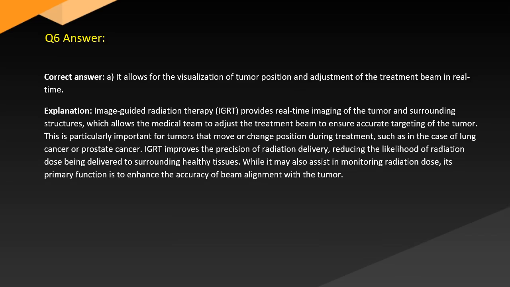Answer. Correct answer A. It allows for the visualization of tumor position and adjustment of the treatment beam in real time. Explanation. Image-guided radiation therapy (IGRT) provides real-time imaging of the tumor and surrounding structures, which allows the medical team to adjust the treatment beam to ensure accurate targeting of the tumor. This is particularly important for tumors that move or change position during treatment, such as in the case of lung cancer and prostate cancer. IGRT improves the precision of radiation delivery, reducing the likelihood of radiation dose being delivered to surrounding healthy tissues. While it may also assist in monitoring radiation dose, its primary function is to enhance the accuracy of beam alignment with the tumor.